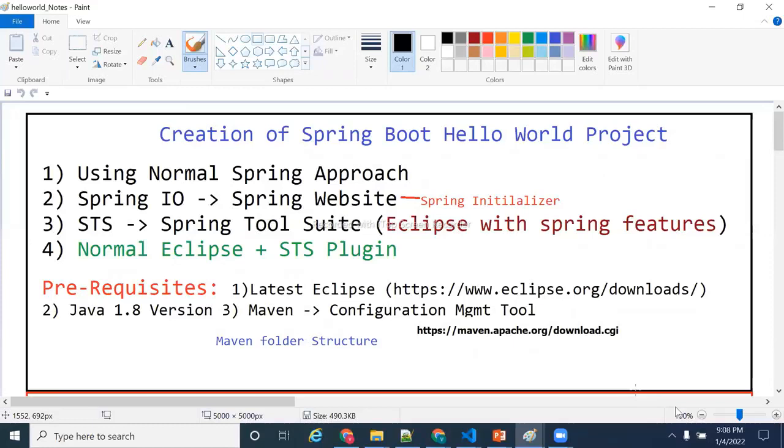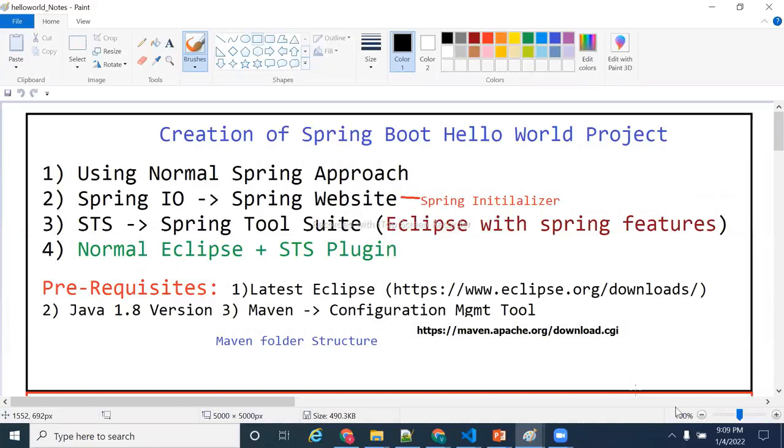If I want to create a Hello World project in Spring Boot, I no need to download any Tomcat, I no need to download any database, I no need to configure anything, I no need to deploy anything. No installation, no configuration, no deployment. Everything will be taken care of by the framework only.